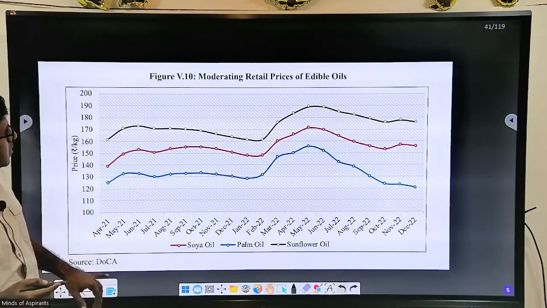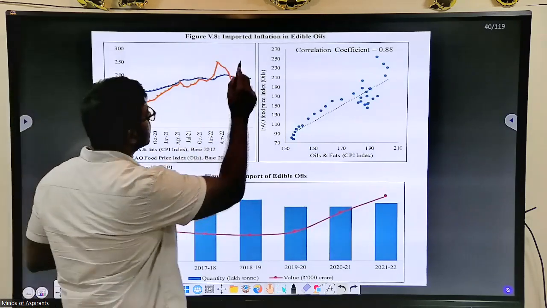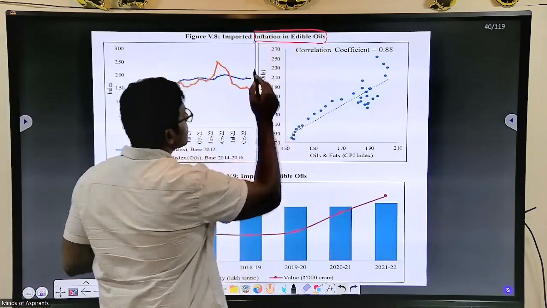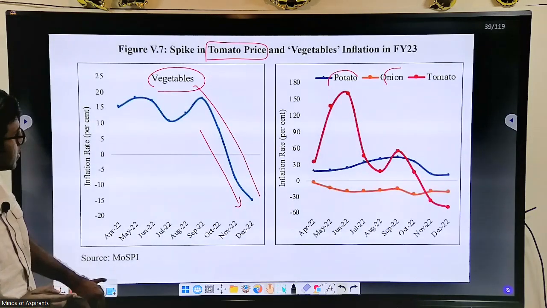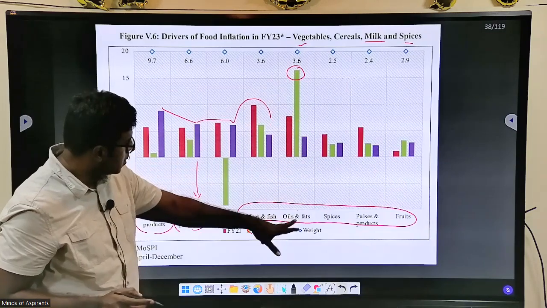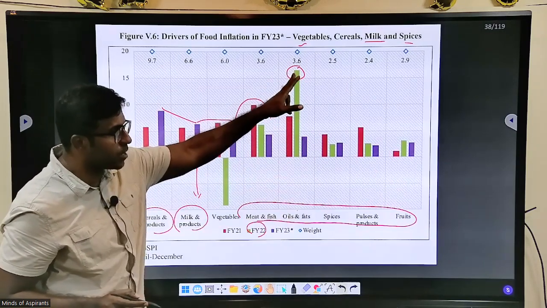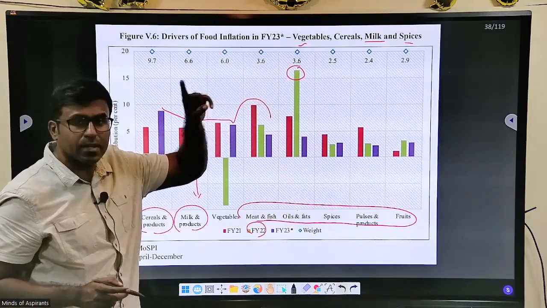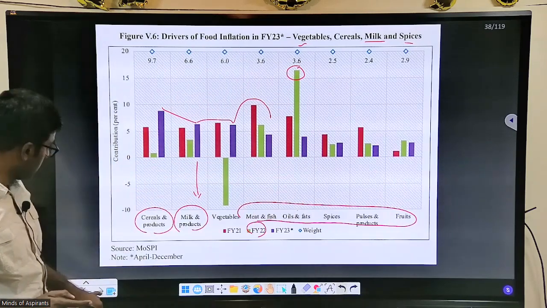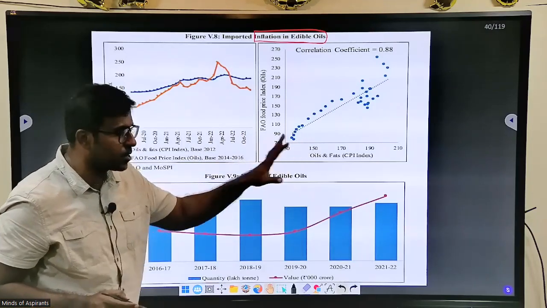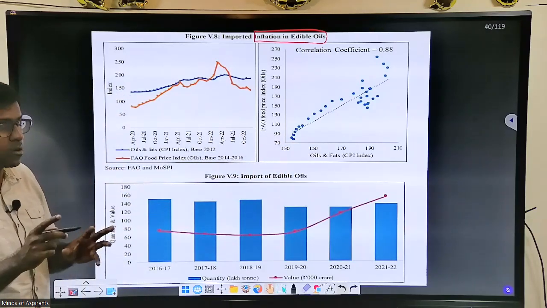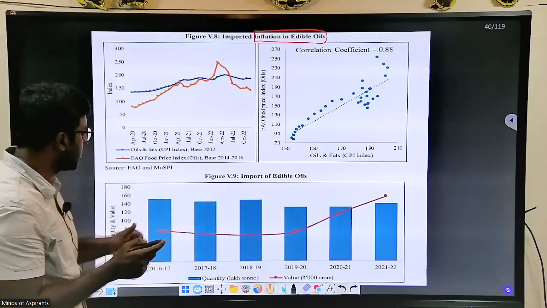The next is imported inflation in edible oils. This is what I said. Edible oils usually are the culprits. Look at this, oils and fats. This will create the highest component in inflation. But now we have imported nearly an equivalent amount for consumption, so you are not having inflation.